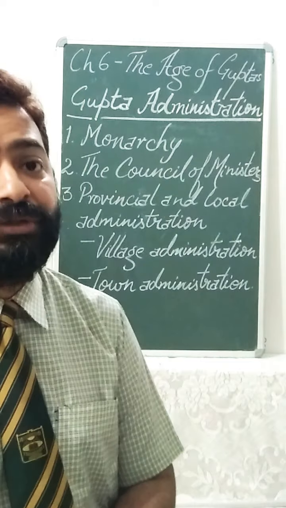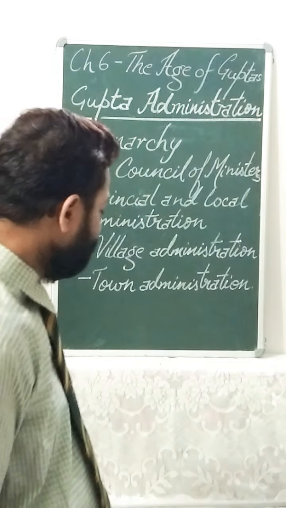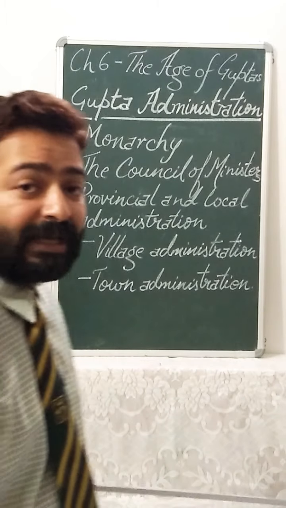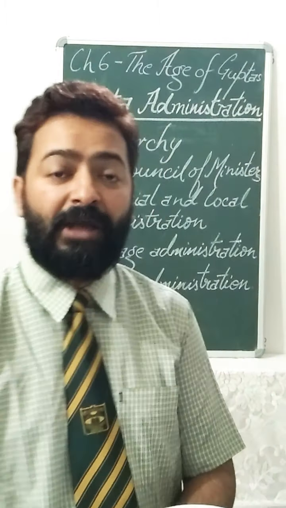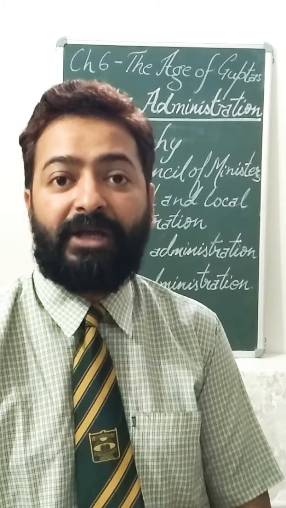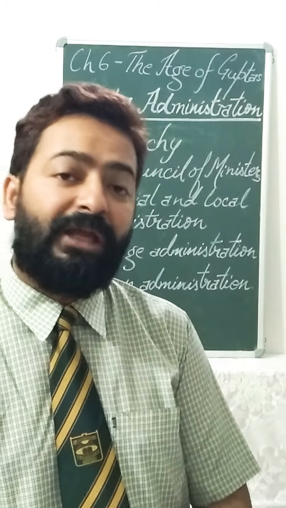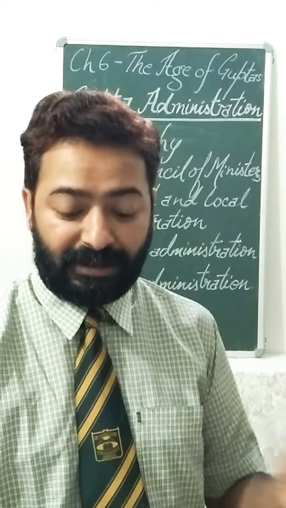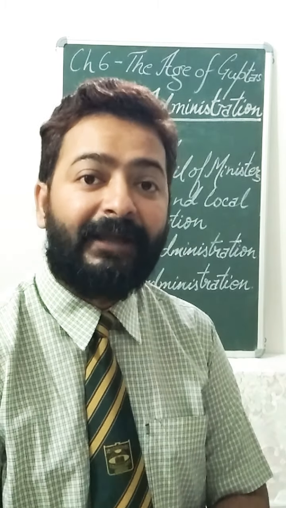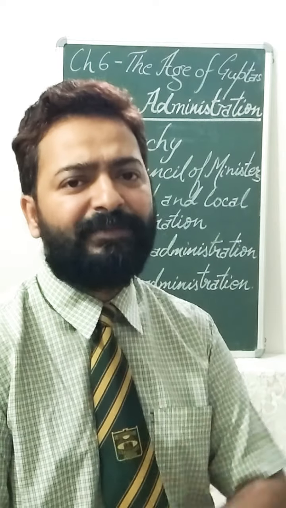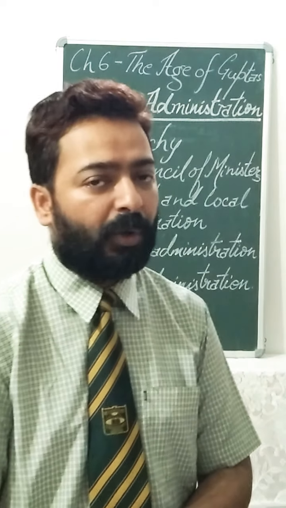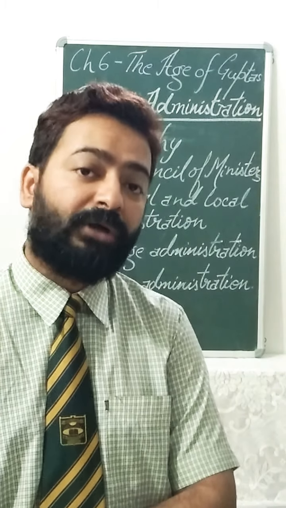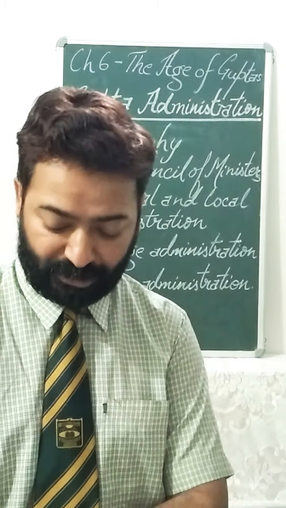Then we move on to the second feature, which is the Council of Ministers. When you were doing civics, and today's generation, when we study the constitution, we read about the Prime Minister, Council of Ministers and all those things. Even at this time, Council of Ministers have always been there with the kingship, with the courts. That is why the Council of Ministers was also one of the important aspects of the Gupta administration.